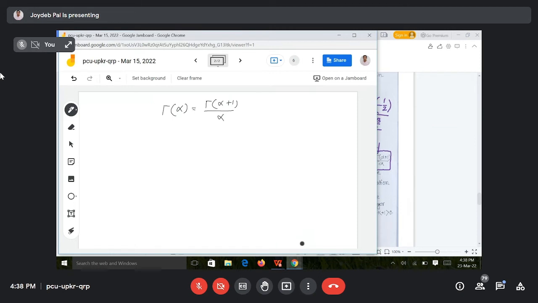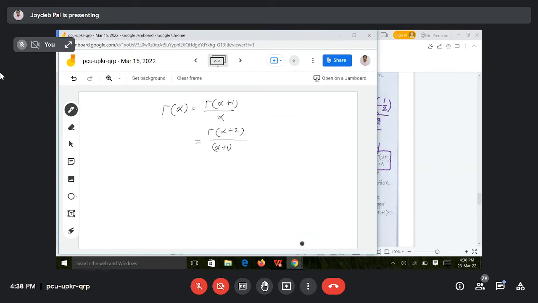So after applying that formula the first time, gamma alpha plus 1 may be negative. So for that, what will you do? Again I apply the formula. So it will be gamma alpha plus 2 divided by alpha plus 1 into alpha.